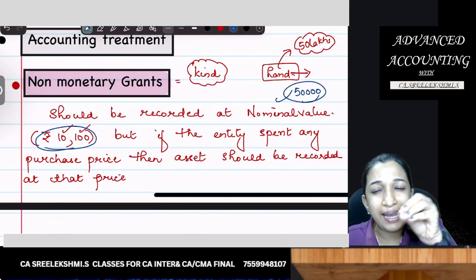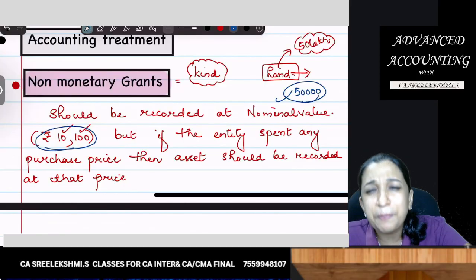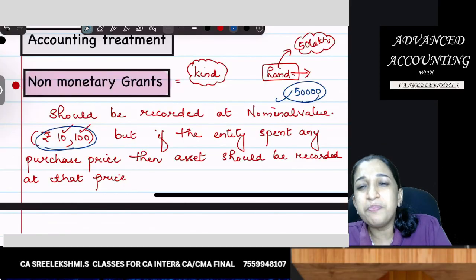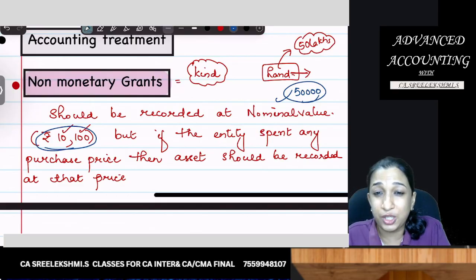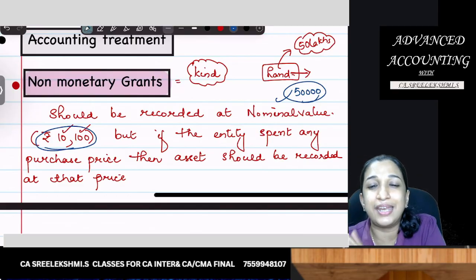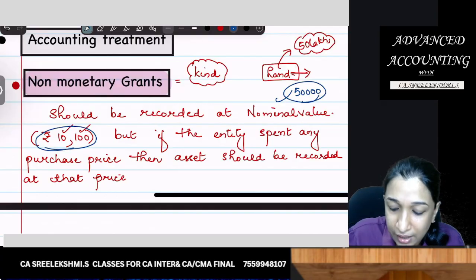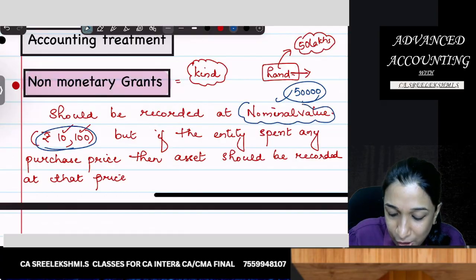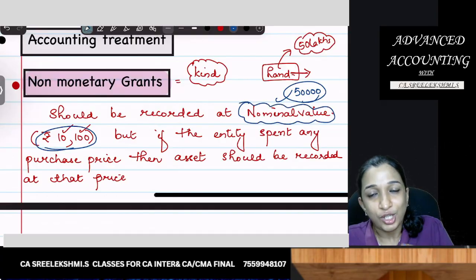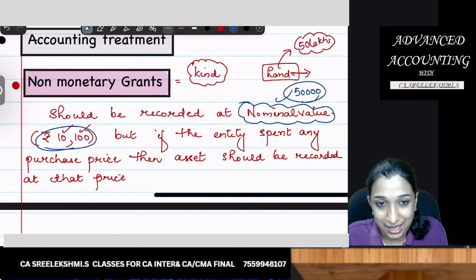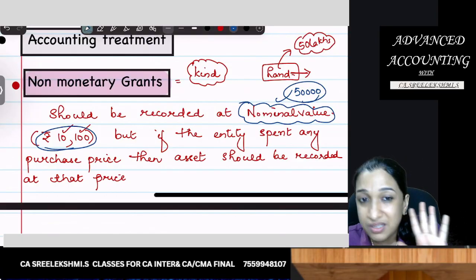Otherwise, you record the land in the balance sheet at an immaterial value. Immaterial value, so there won't be any subsequent accounting. Immaterial value, 10 or 100 rupees you can record. It will be recorded at nominal value. So you got a land, you didn't pay anything, then 10 rupees, 100 rupees is fine.